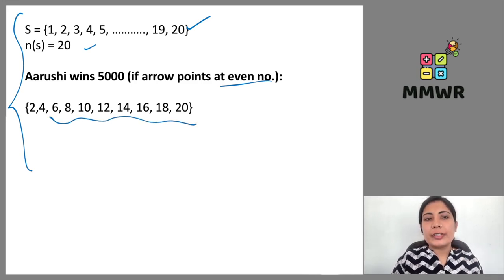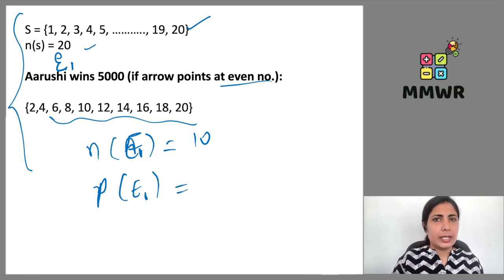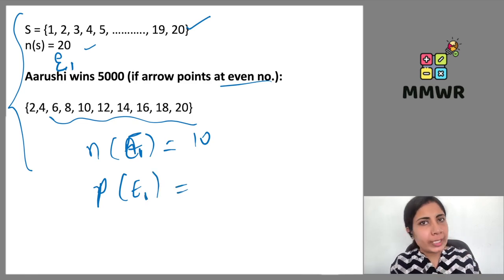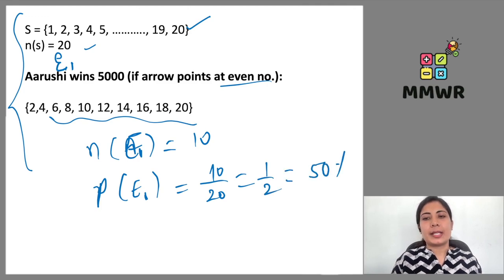So how many of them do we have? We can give this event a name also. So n of E value is 10. So the probability for event 1, Arushi's winning event, we can write as probability of Arushi winning, whatever. 10 upon 20, that means 1 by 2, which will be 50%.